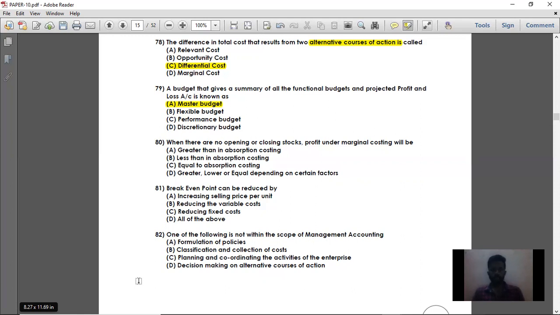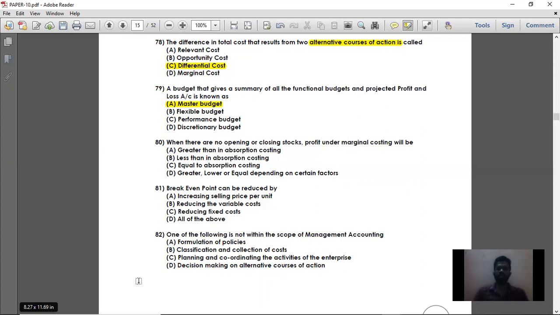Whereas in absorption costing, the opening stock and closing stock to which this fixed overhead is relatable, that is simple. Fixed overhead relatable to opening stock and closing stock will be added and subtracted from the cost of production, so that there will be some profit differentiation between marginal costing and absorption costing.